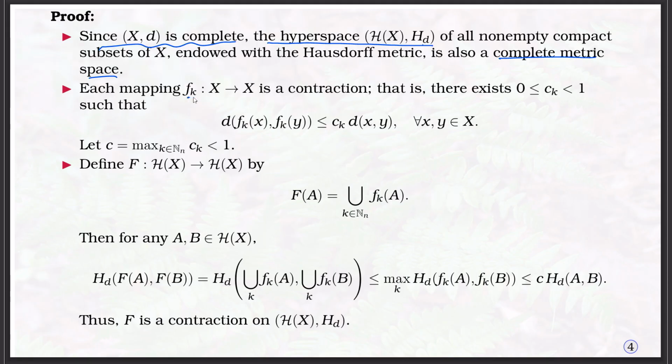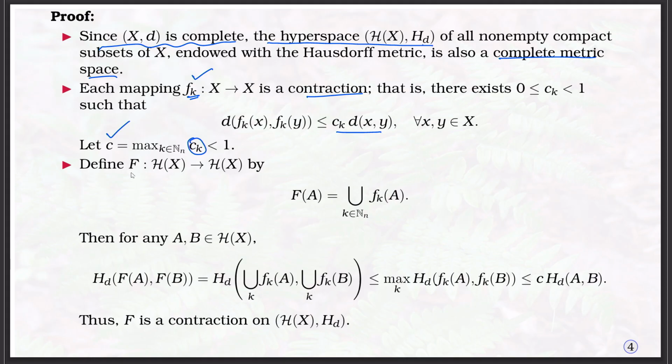Here each mapping F k is a contraction, that is, there exists a constant between 0 and 1 such that the distance between F k of x and F k of y is less than or equal to C k times d of x comma y. That means each mapping is a contraction with contraction ratio C k, each less than 1. We can take the maximum among all the C k and call it C.